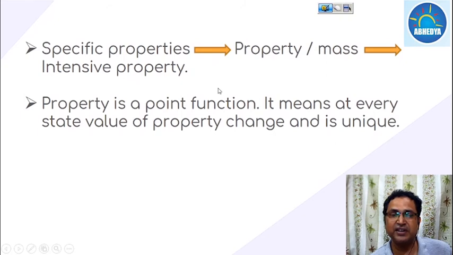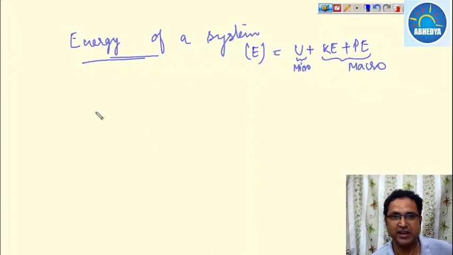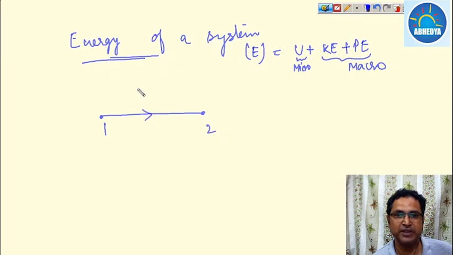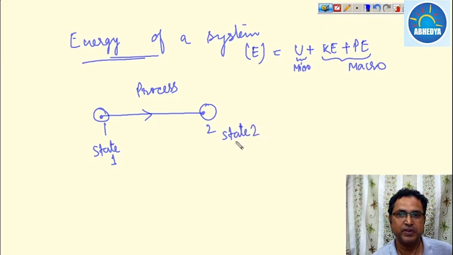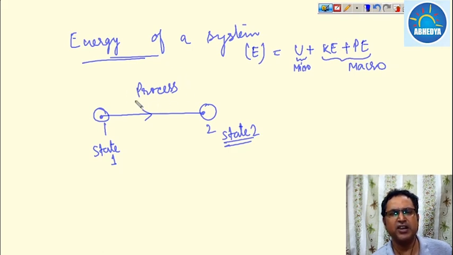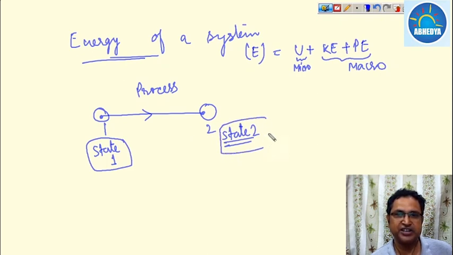Since every state of a system is defined with the help of properties, in any process the system changes from one state to another by means of some process. So this is our state 1, and this is our state 2. From state 1 to state 2, the system has changed by some process, and the values of the properties at state 1 and state 2 will be different.